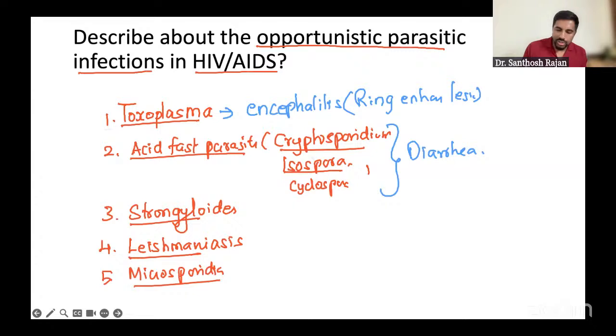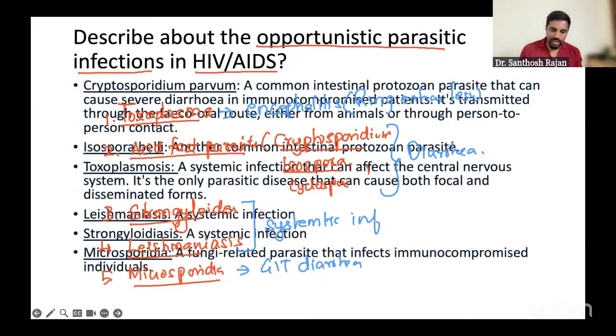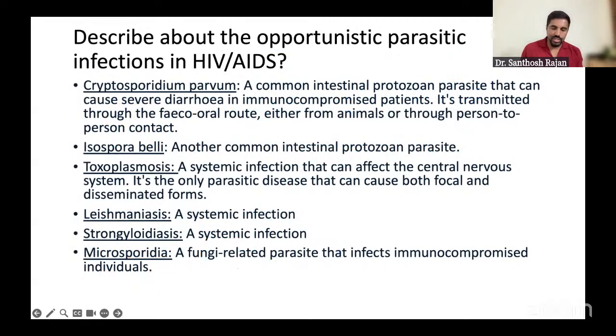Diarrhea. Strongyloides causes systemic infection. It can affect anything: your liver, blood vessels, spleen, any organ. So systemic infections it can cause. Microsporidium again can cause GIT involvement, again diarrhea, and sometimes systemic too. So these are the 5 characteristic opportunistic parasitic infections you're going to mention. This much only. Very, very simple. Everything is explained here very clearly. If you write these, it's going to be more than sufficient.